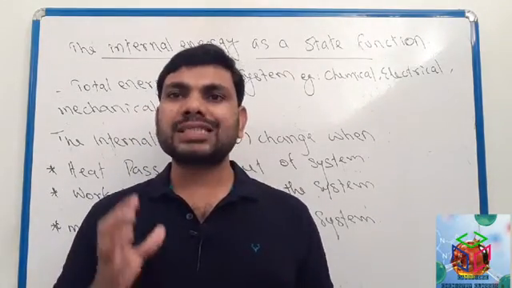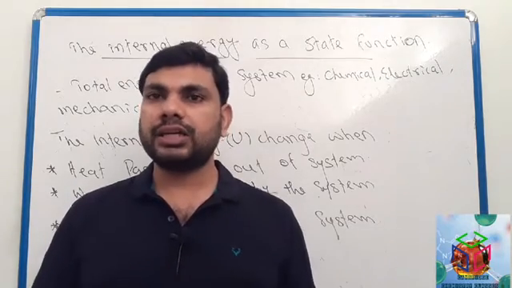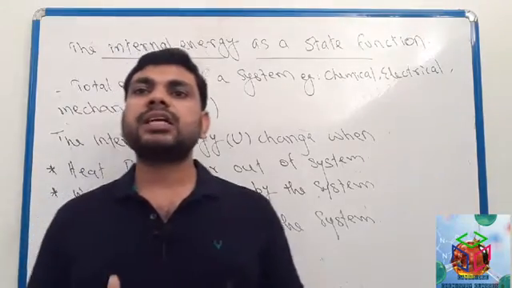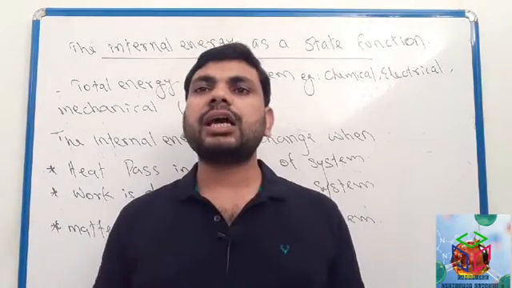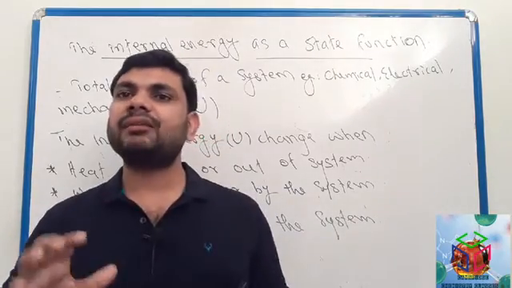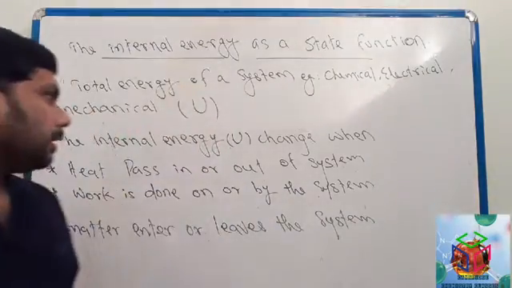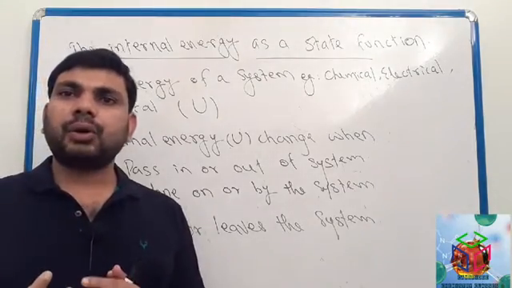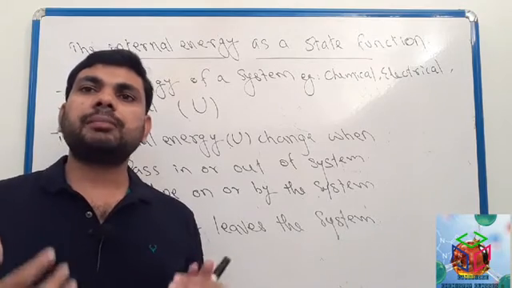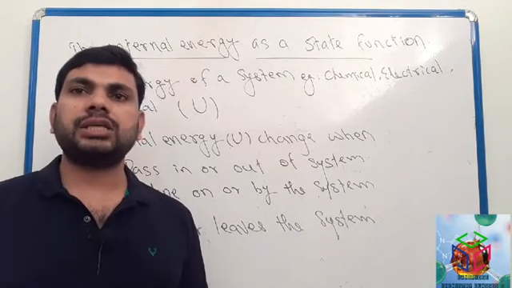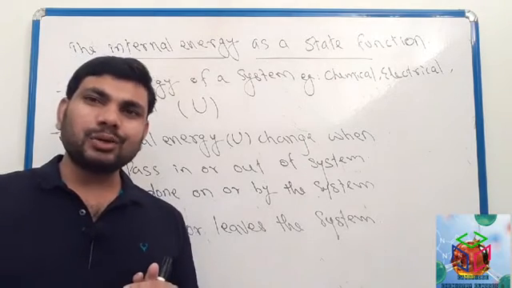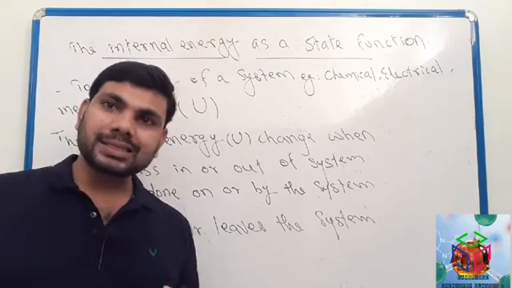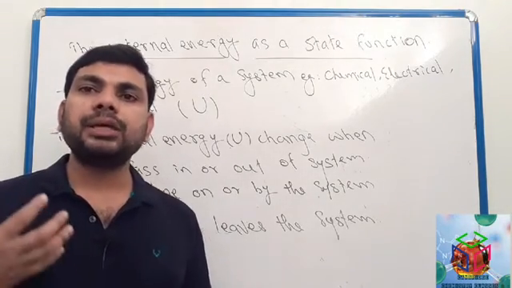Internal energy of the system will change in different conditions. For example, if a system absorbs heat energy or releases heat energy, then its internal energy will be changed. Or when work is done on the system or work is done by the system, internal energy will be changed.